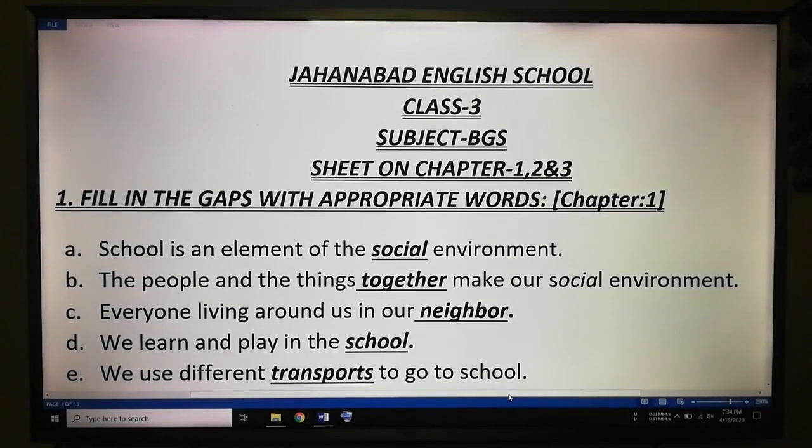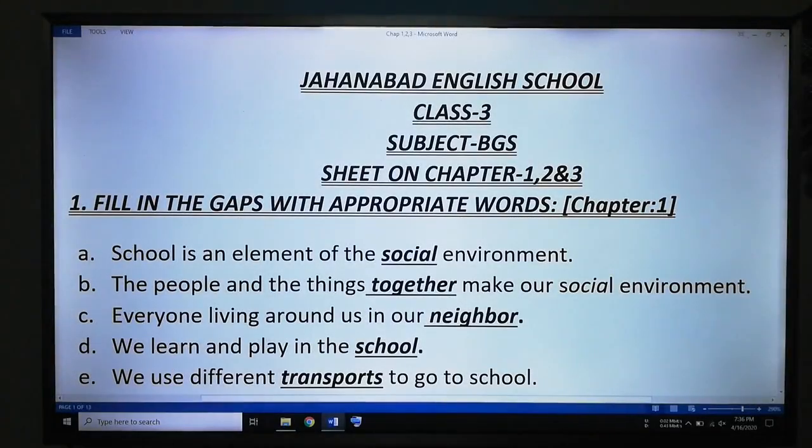I have given you a full sheet on chapters 1, 2 and 3. Here we see the sheet from chapters 1, 2 and 3, which is already given to you. Everything will come from that sheet. You do not need to read anything from outside of this sheet. Now I will review the sheet for you.